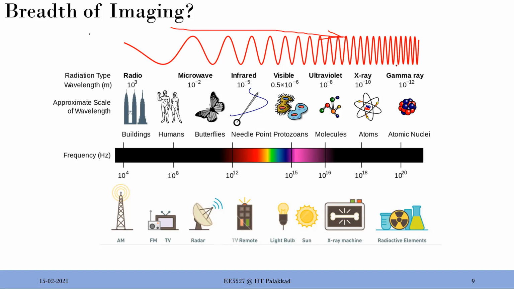You can use gamma rays to visualize atomic nuclei. If you use gamma rays, you can actually see the structure of an atomic nucleus. If you are using radio waves, you can picture something at the level of, not buildings per se, but something like the motion of the heart beating, which I think even now people are seeing non-invasively by using our Wi-Fi routers themselves.